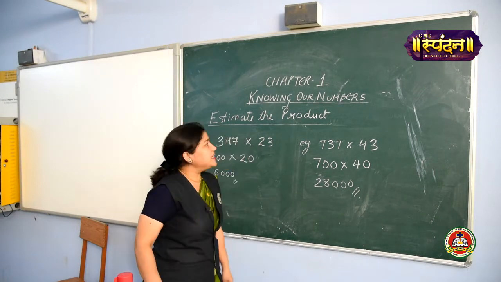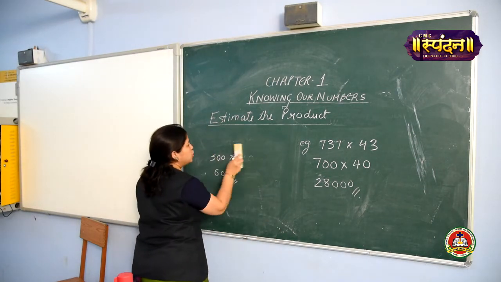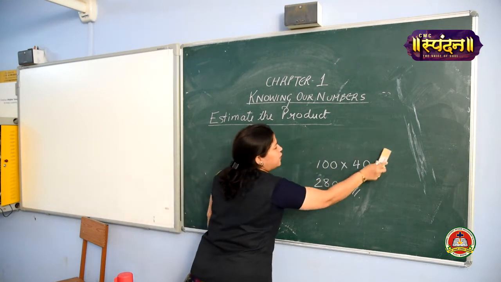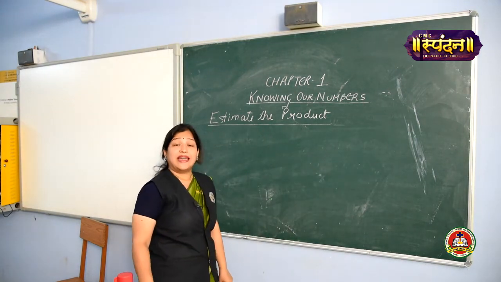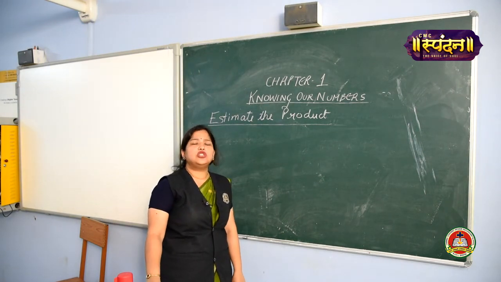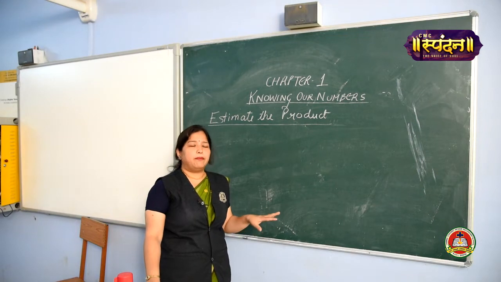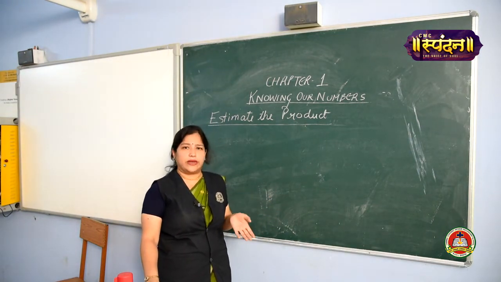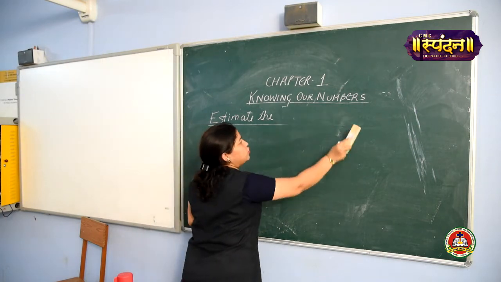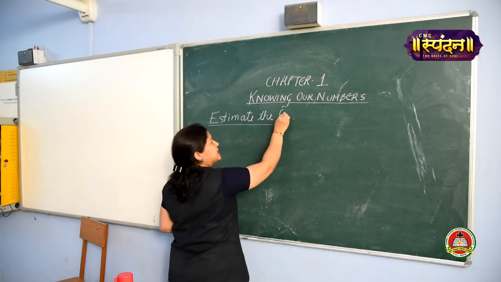Okay. Now, let us move to estimating the quotient. For finding out the quotient means we are going to divide the numbers. So, how we are going to divide and estimate the value? For that there is no certain rule, girls. We are going to find out its compatible number, means we are going to think about a number which can be easily divided, which is nearer to it. Okay. So, for finding out the quotient, let us see through an example.